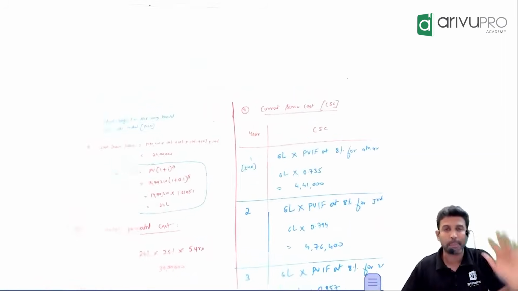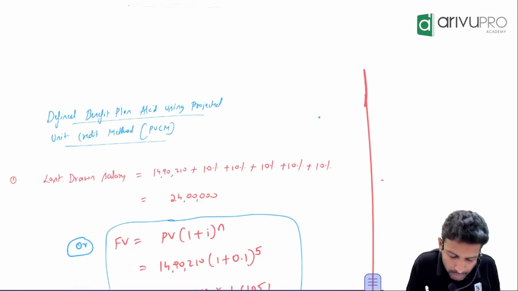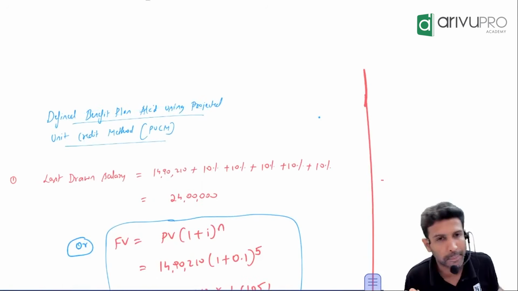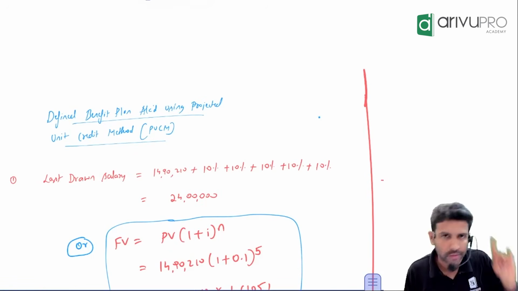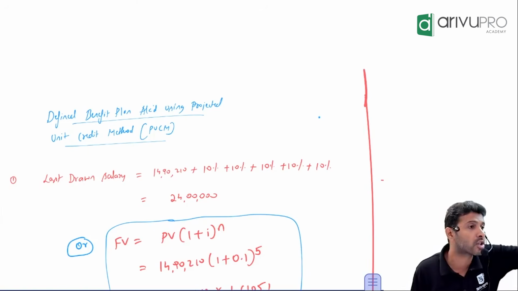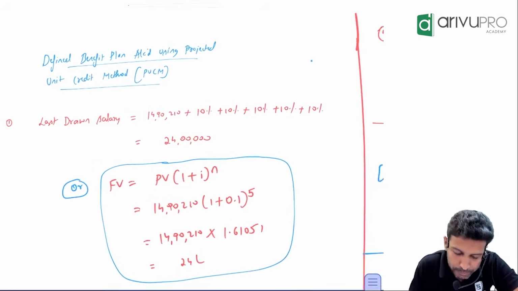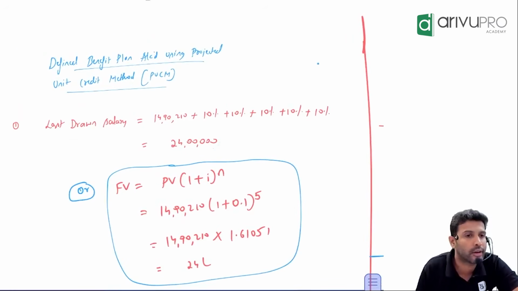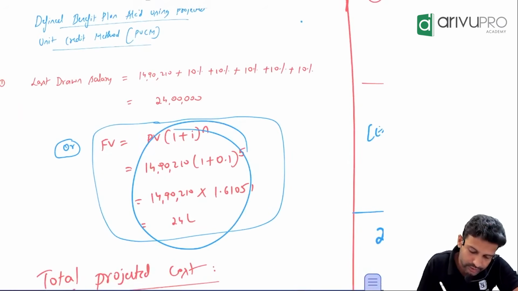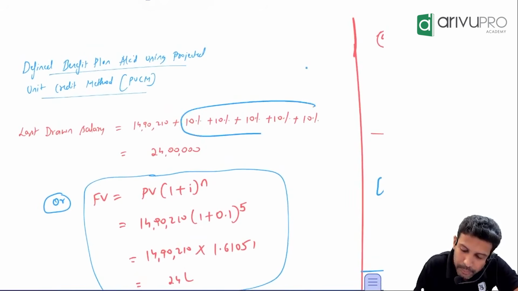First step. What method are we following? Projected unit credit method. In this method, the first step is to find out the last drawn salary. In the majority of problems, the last drawn salary will not be given. First find that. How much are you getting? 24 lakh. Got it? You calculate like this or simply add 10% 5 times and get it.